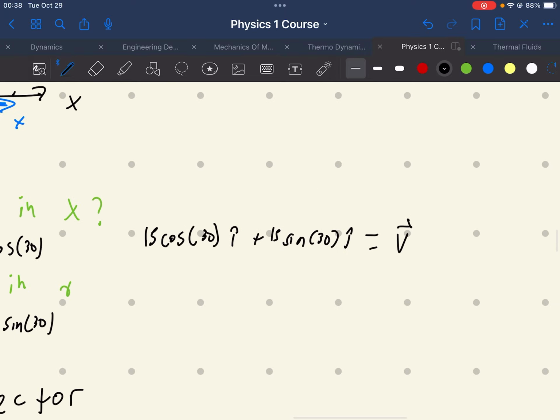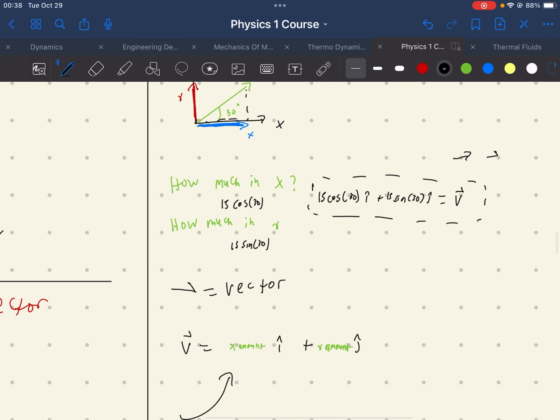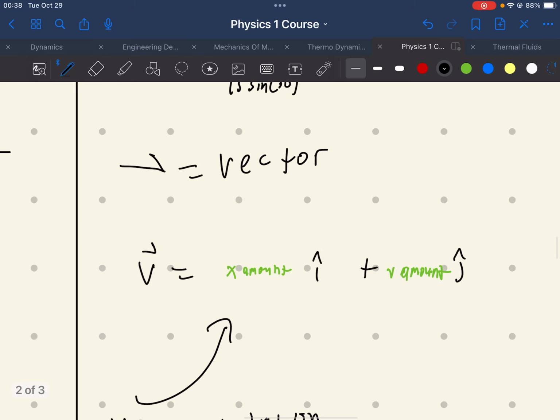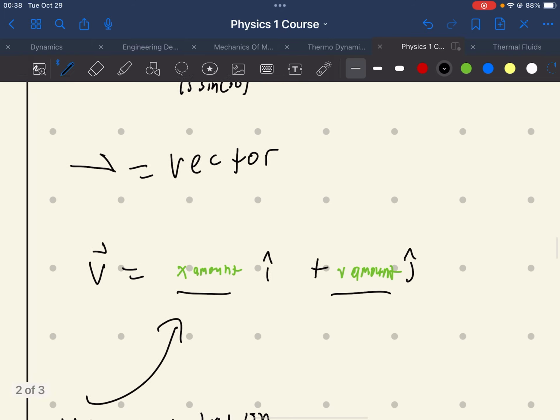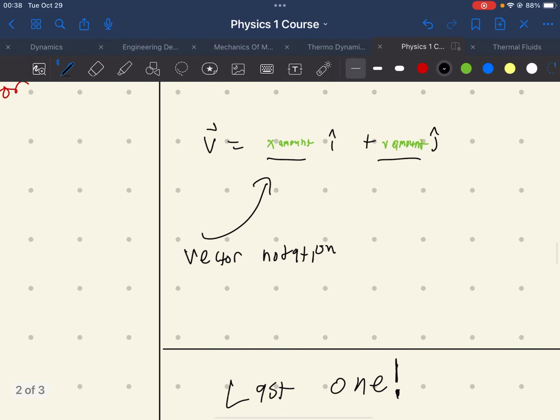This is what a standard vector notation would look like, and we would say this is a vector by putting a little half arrow on top of it. So this is a full arrow, this is a half arrow, and that's the vector notation. So we say the amount in the x, the amount in the y, just like we did there. This is the amount in the x, this is the y, and that's vector notation.